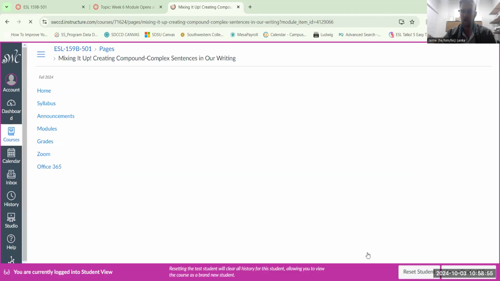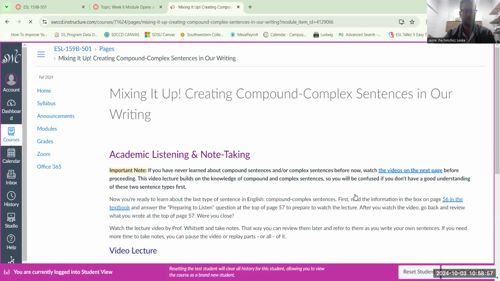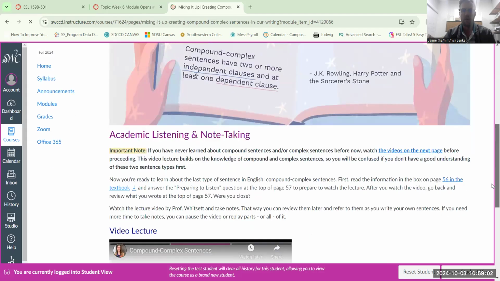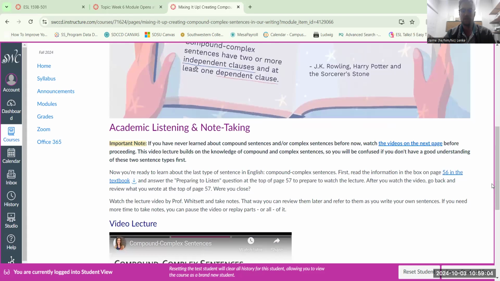Okay, so you're going to add your sentence, then click next. Here's where we're going to learn about making compound complex sentences. So again, these are our sentences. We're combining the compound sentence with the complex sentence to make kind of like a three-clause sentence. And the reason that we do this is to create sentence variety in our writing, so we're not using the